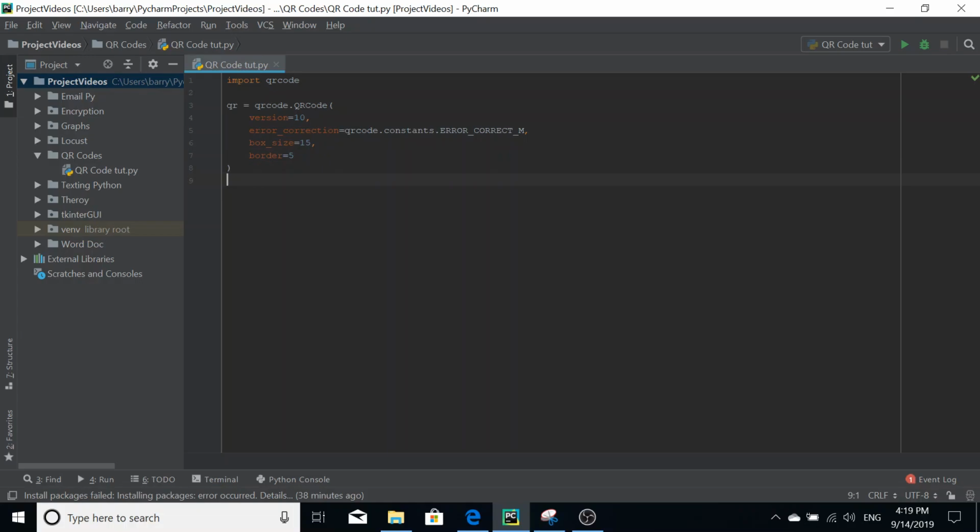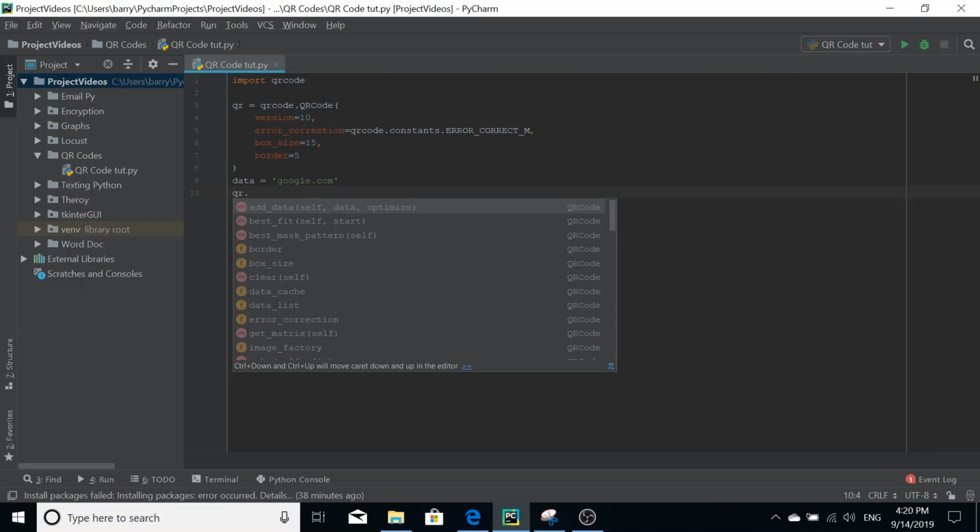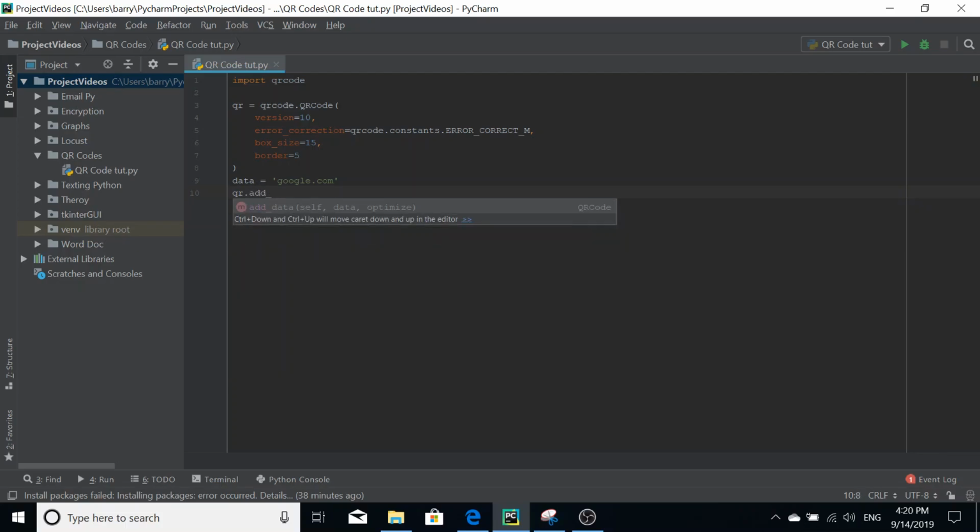So we're going to actually have to pass in some data here. And it's slightly different to the way we did it before. We're just going to define a variable. Let's call it data. And this time, let's use a link. So we're going to use google.com. There. And yeah, so we're going to do that, and then we're going to add the data to the QR code by doing qr.add_data, and then we're going to pass in the data.